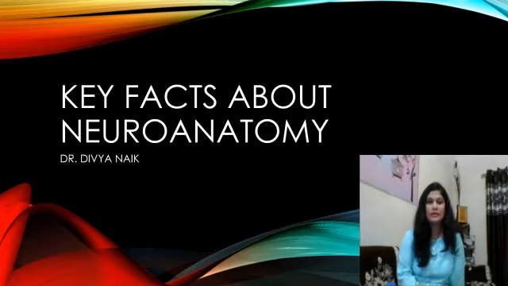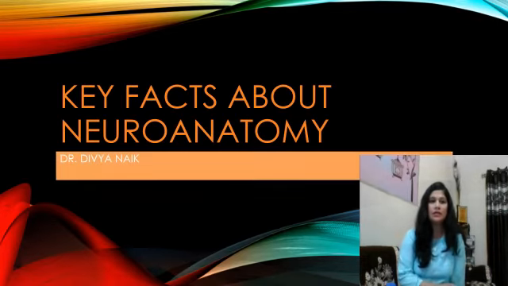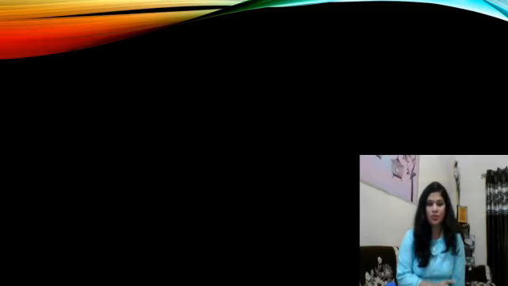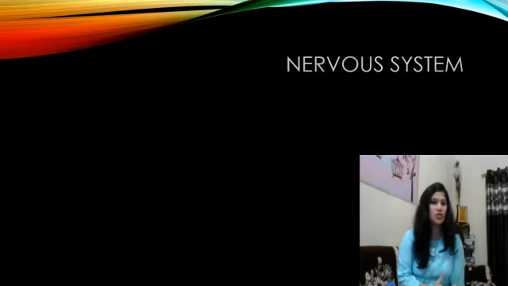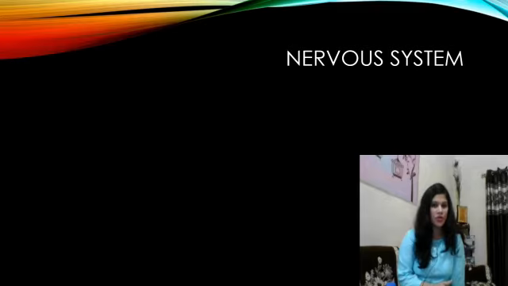We have been talking about neurons in the previous videos. Now we will understand the complete system by which it works, all its processing, and how it contributes to the nervous system. So the nervous system is basically a network of neurons whose main function is to generate, modulate, and transmit information between all the parts of the body.